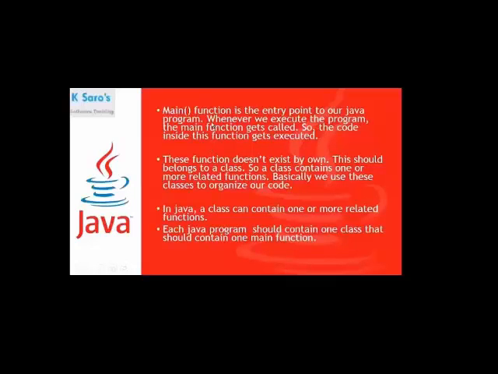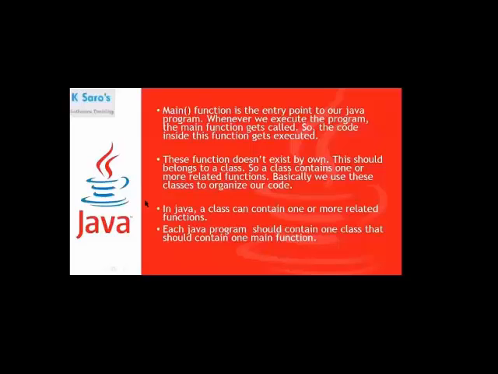Once you have written a Java program, you need to compile it, right? After compilation, if there is no error and you got a successful compilation, you are going to execute the program. When you execute the program, it will go and check the entry point of the program. Which one is the entry point? The main function is the entry point, right? So whatever code you have written in the main function is going to execute.